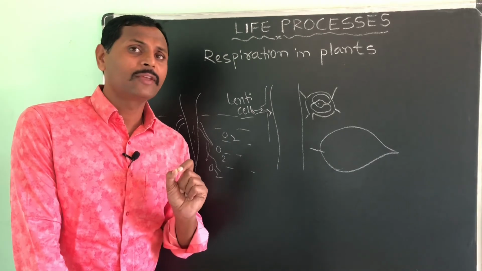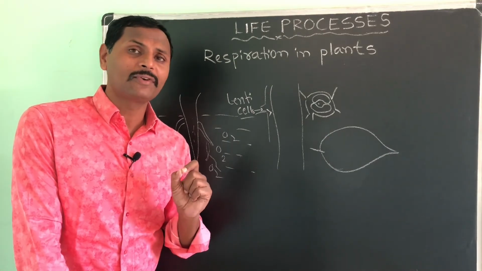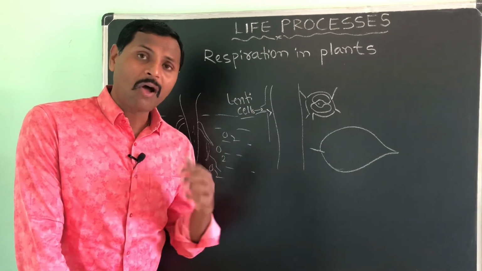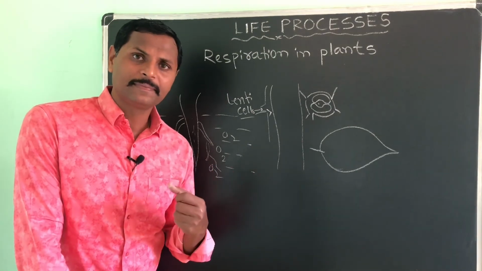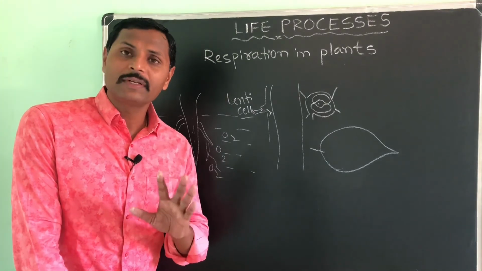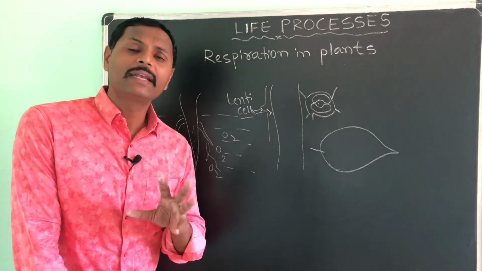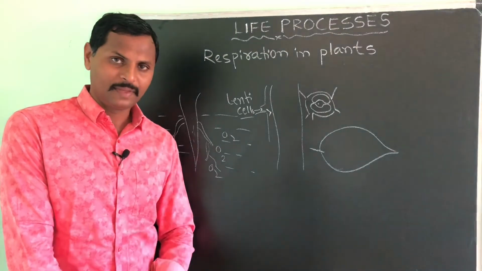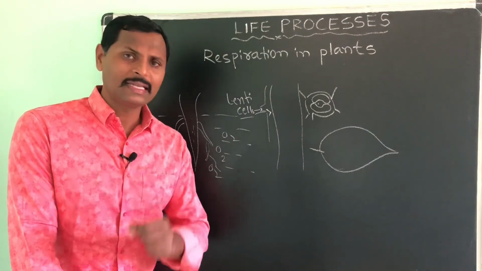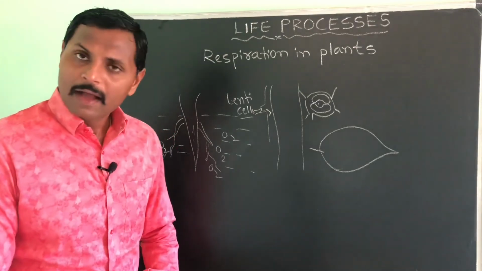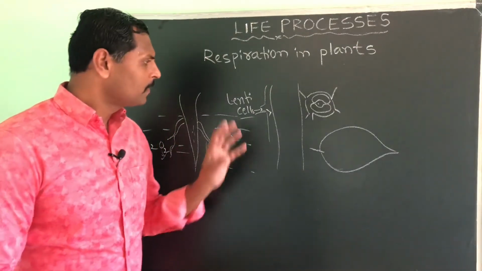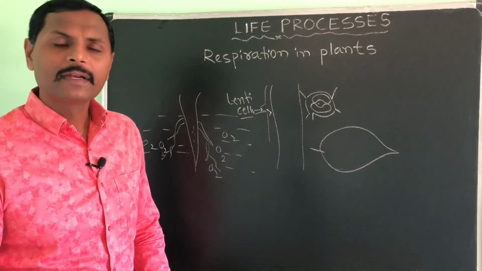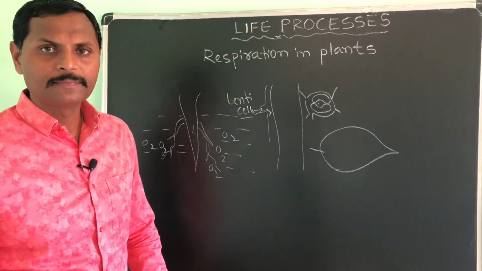Of course, they will make use of oxygen released in the photosynthesis for the energy production, but all the oxygen which is released in the photosynthesis process is not utilized there, because as I told you, it requires lesser energy. The excess oxygen will come out as a waste gas. Understood? So, like this, respiration takes place in the plants.